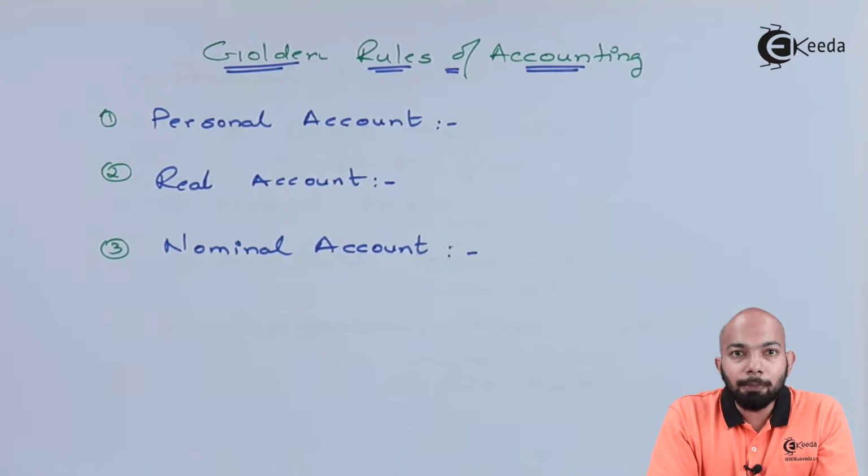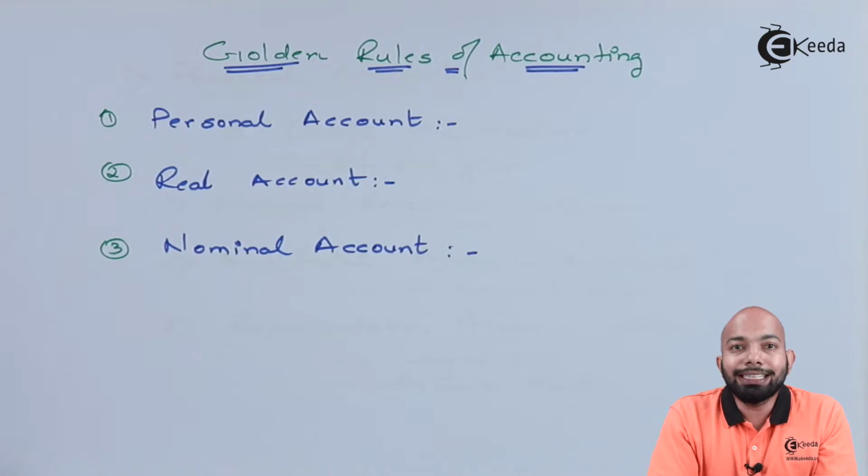So when we speak about golden rules of accounting, we basically have three types of accounts which are required to pass any kind of journal entries. These accounts have been mentioned down here. First account is personal account. Second account is real account, and third is nominal account.